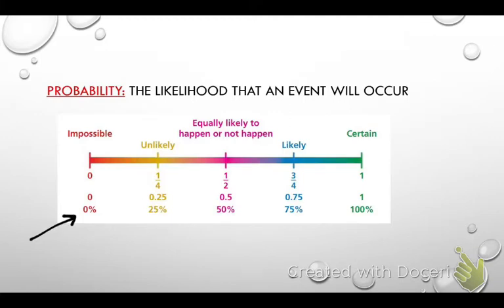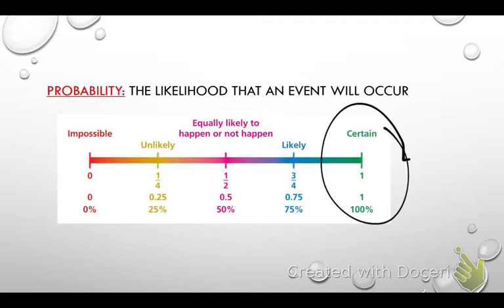Who can tell me something in life that it is impossible for it to happen? There's a 0% chance that it could ever happen. Okay, very good. A person flying. If I wanted to fly from here back to my house just with my own wings, that's impossible. There is no way that that could happen, okay? Let's talk about the opposite side over here, certain.